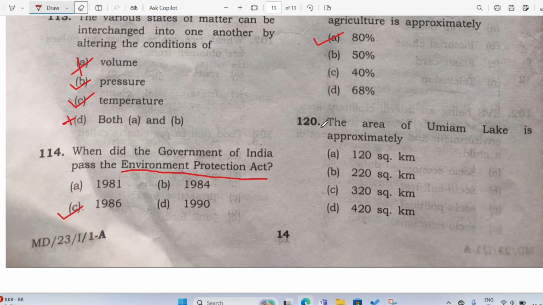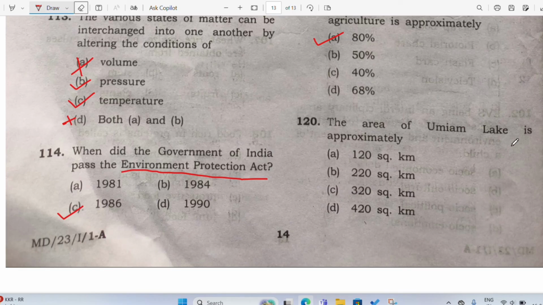Now the last question, the beautiful question for the people of East Khasi Hills especially. So let us see. The area of Umiam Lake is... But of course, yeah, one correction here. Does Umiam Lake fall under Ribhoi or does it fall under East Khasi Hills? I think it falls under Ribhoi, right? So again, this is a bonus question. So let's see. The area of Umiam Lake is approximately how much? 120 square kilometer, 220 square kilometer, 320 square kilometer, or 420 square kilometer.